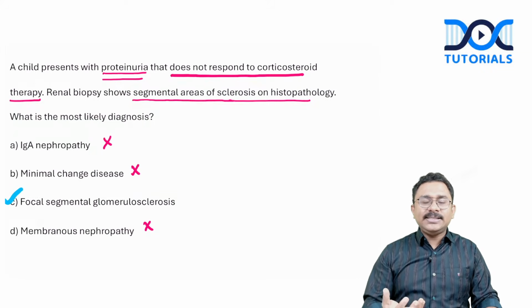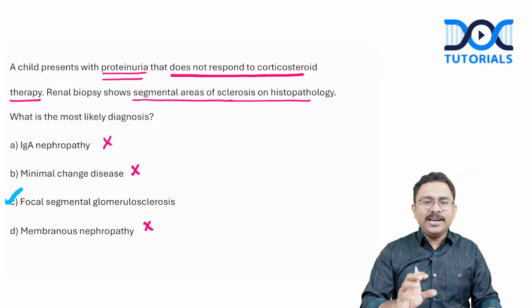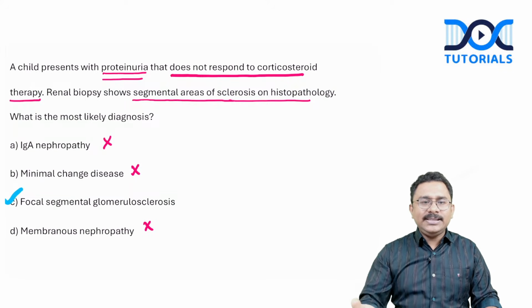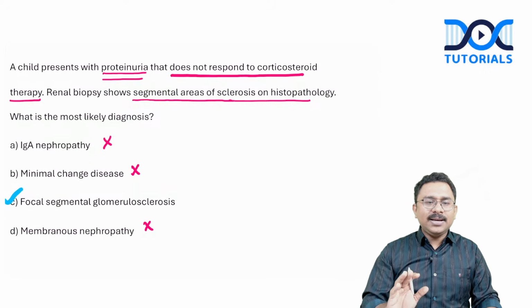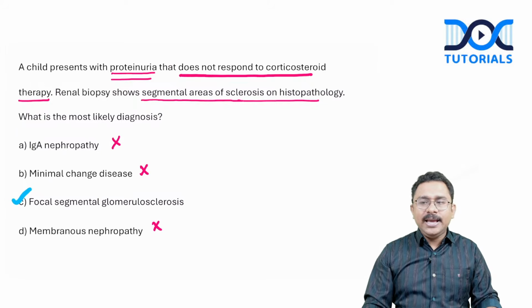In minimal change disease, LM is normal, that is, light microscopy is normal. Electron microscopy will show effacement of foot processes. If it was IgA nephropathy, again, you will have changes involving the mesangium, IgA deposition, that again is not mentioned. So again, the correct answer for this question will be option C, FSGS. Okay, right.